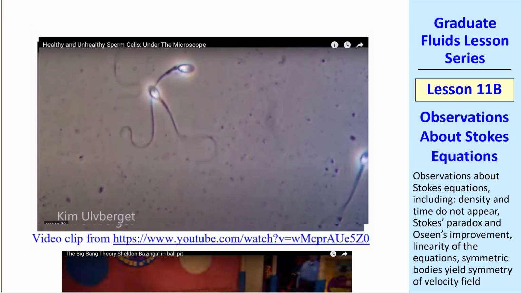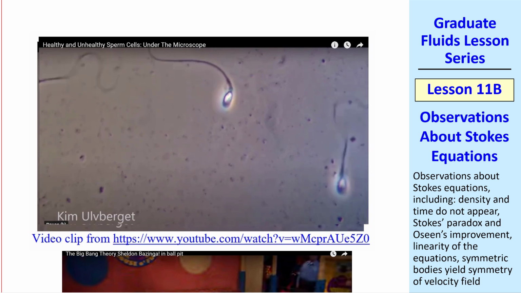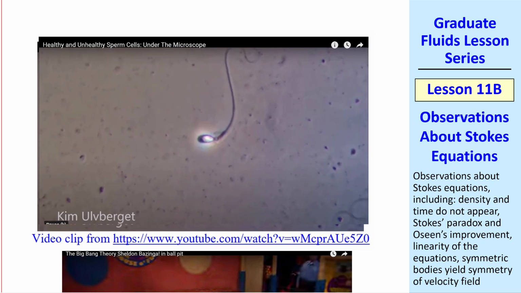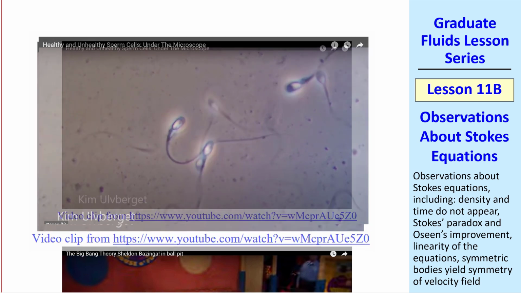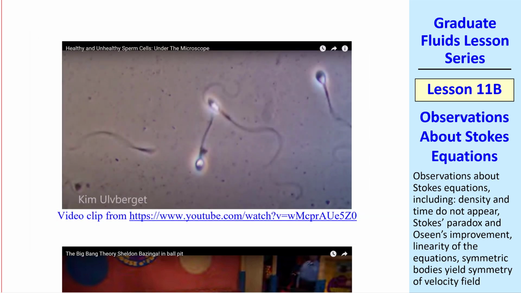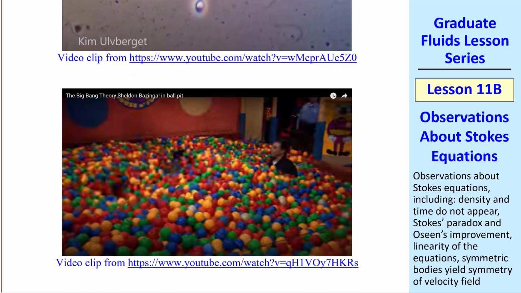Some analogies include if you or I were trying to swim in honey or molasses. Since the viscosity is so large for these liquids, we would be trying to swim in creeping flow conditions. Another example is when you have thousands of balls in a pit and normally little children try to swim in it. They move only when their body is twisting and turning.